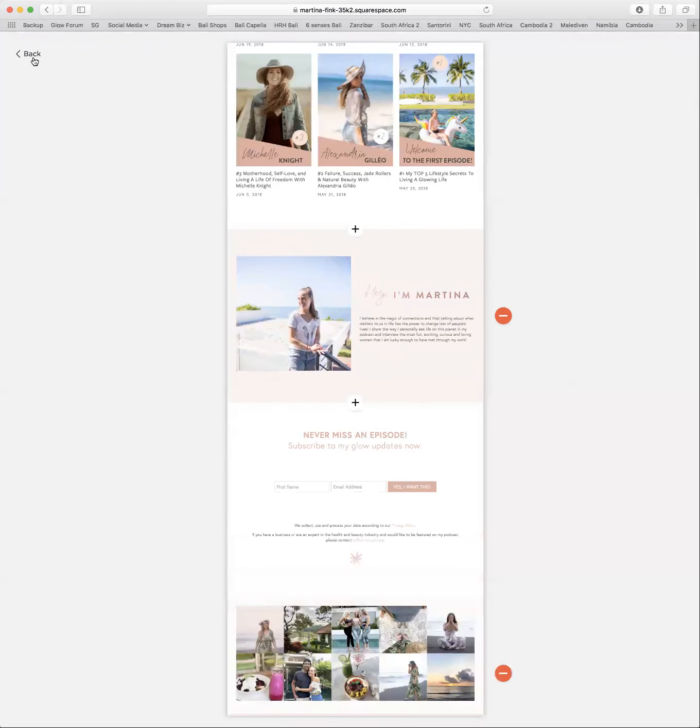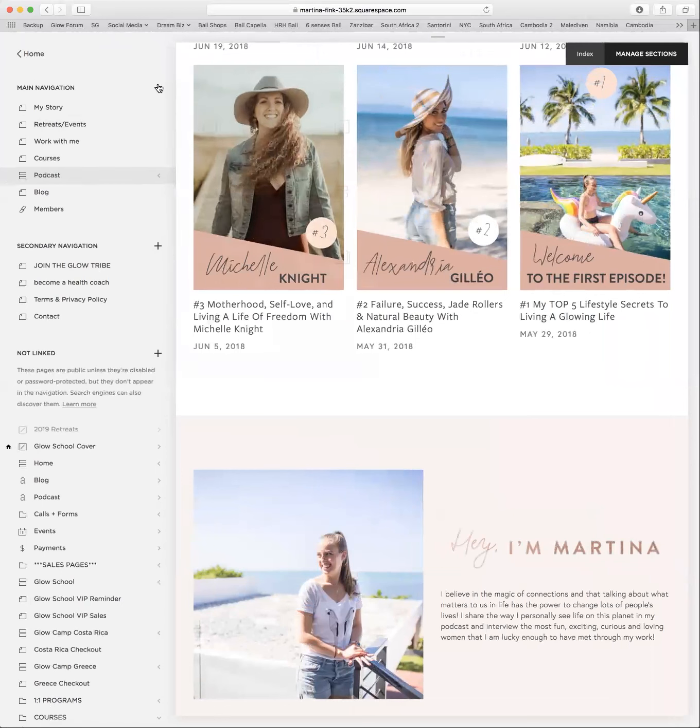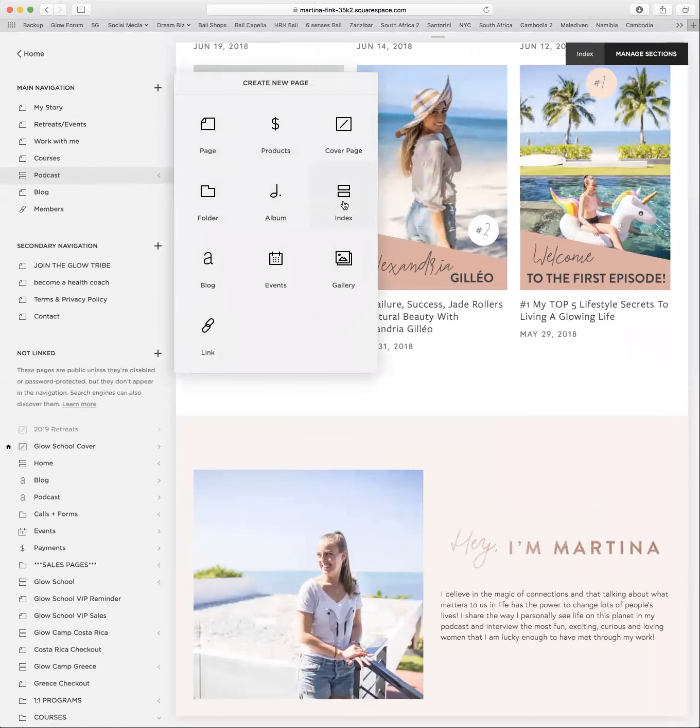That's an index page. Not every single template in Squarespace has index pages. So if you don't see index here, you don't have it, and that's fine too. Then you just work with pages.